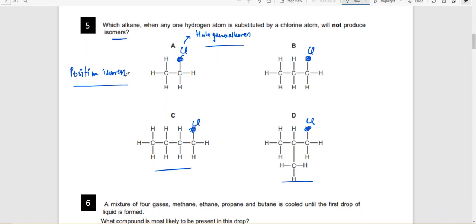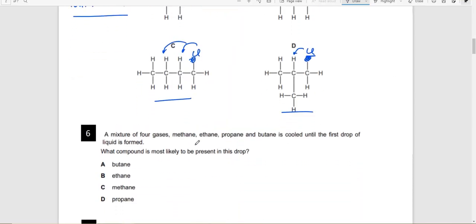So what are position isomers? You change the position of functional groups. In this case, chlorine's position can be shifted. You have many options to replace. You can put chlorine over here, it will form a different molecule. You put chlorine here or here, it will form a different molecule. But with this one, even if you put chlorine on either carbon atom, it is going to be the same because they just have two carbons. The positions are not going to matter. So A will not form any isomers.